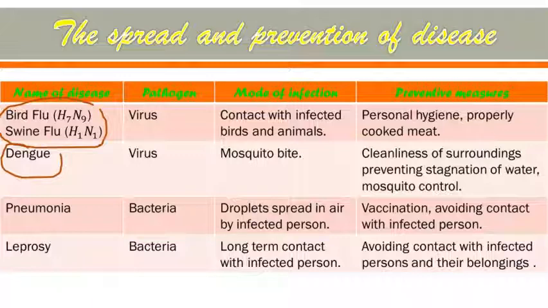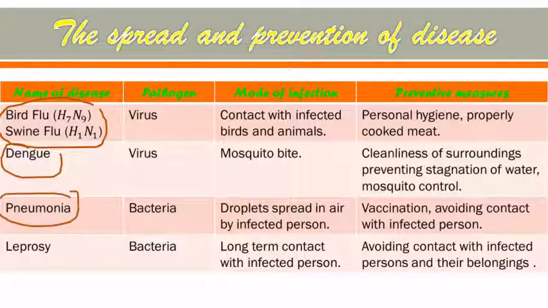Next is dengue. This is a high painful fever happening in the person suffering from dengue. Pathogen is the same, virus. Mode of infection, this disease occurs through the mosquito bite, and the name of the mosquito is Aedes mosquito. Preventive measure is cleanliness of surroundings, preventing stagnation of water. That means if the water is stored for more time, the growth of mosquito takes place there rapidly, and due to this the mosquito population increases, so we have to avoid that.